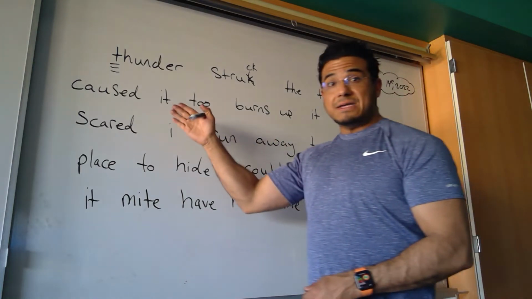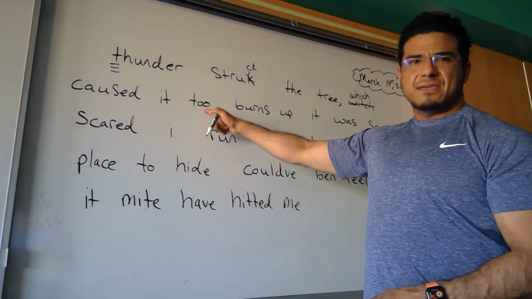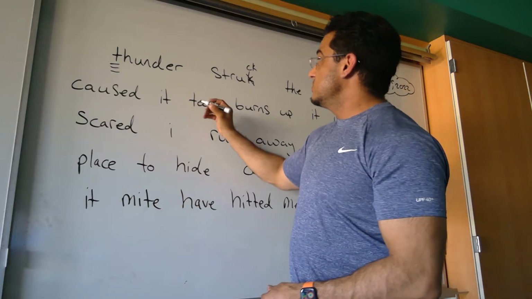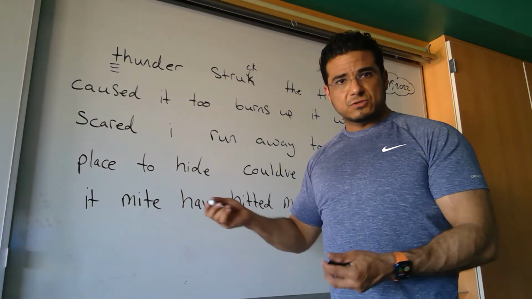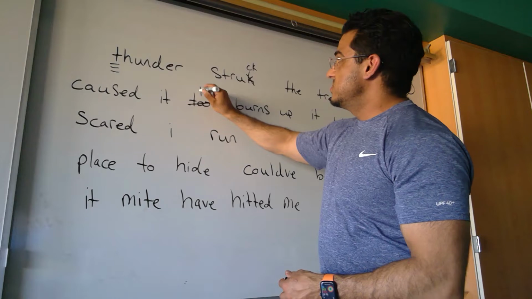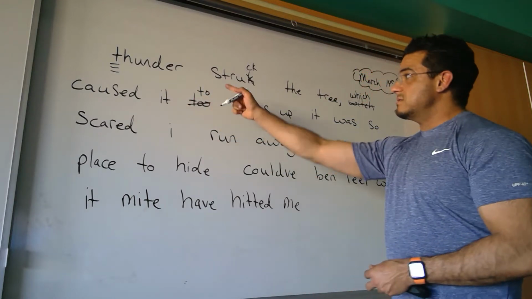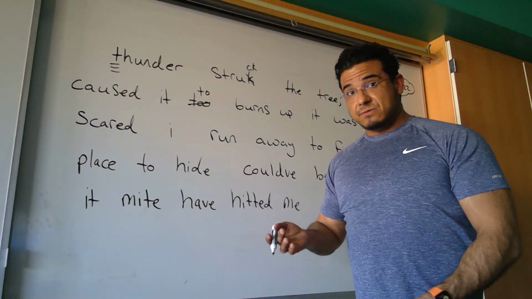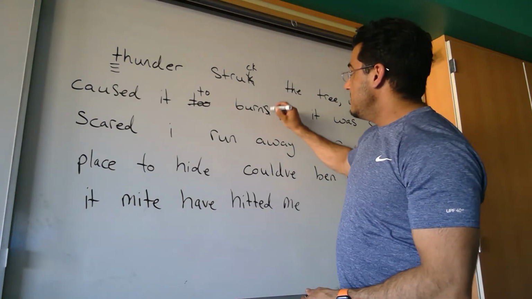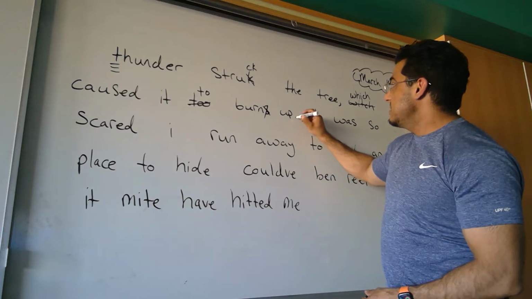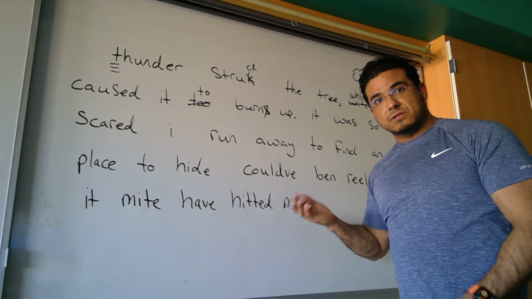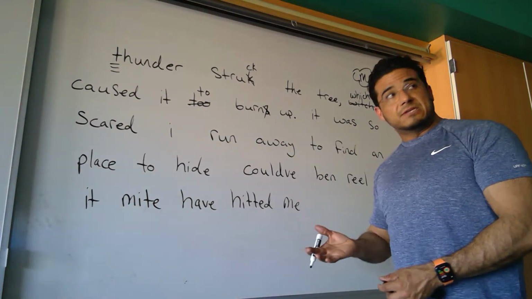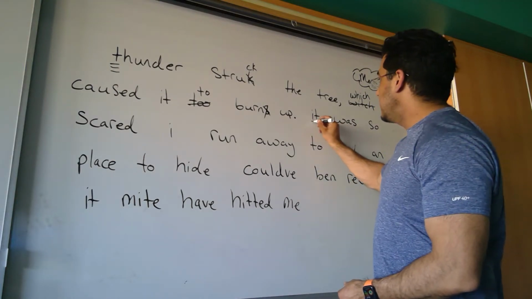Which caused it to. Here we have an adverb, or the adverb form of too. Instead we want to, which is emphasizing something. It's like a stressor. Instead it should be the preposition, so we want to, so which caused it to burns up. Burns would be present continuous, and instead we want burn up, period, because that's the end of the first clause, which means if we're going to start the next clause, it's a new sentence, we need to capitalize it. So I'm going to capitalize the I in it.